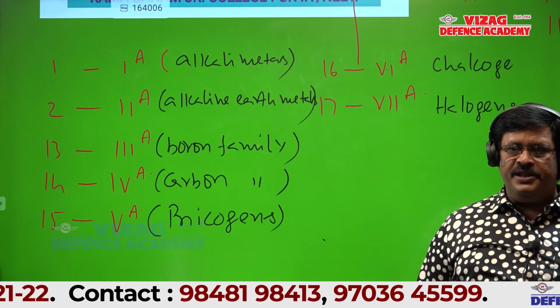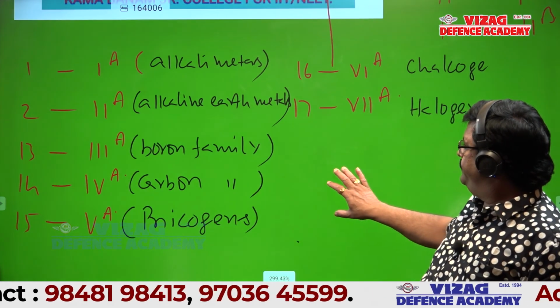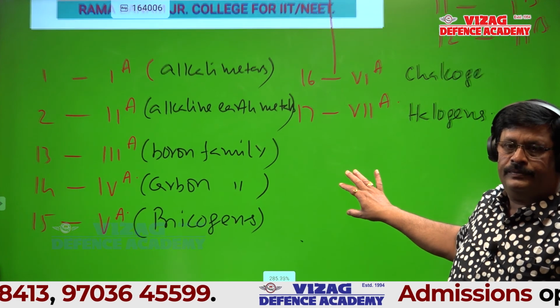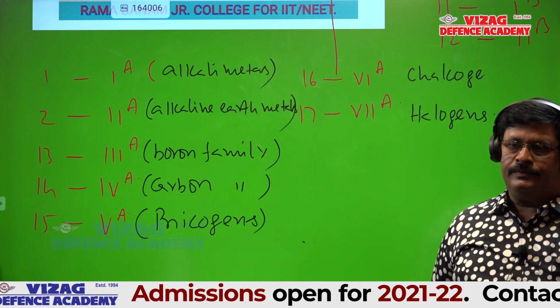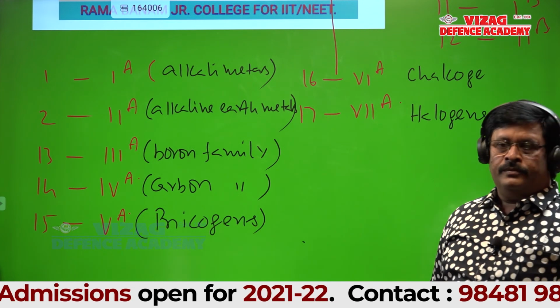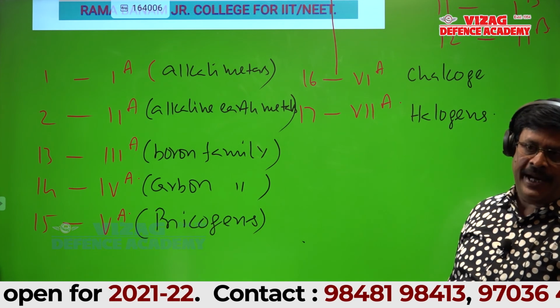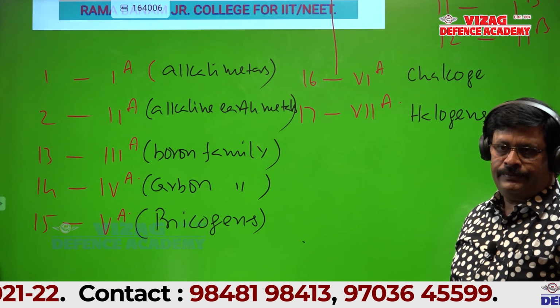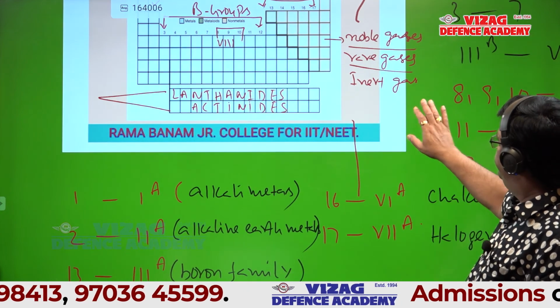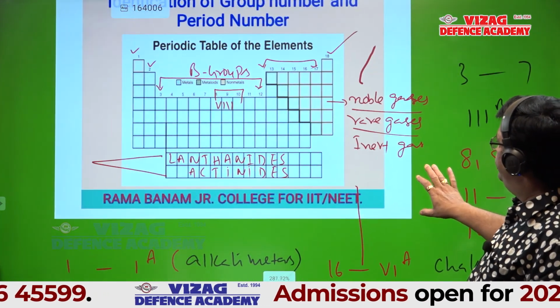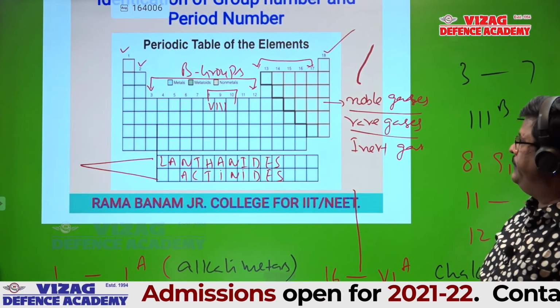Is it okay, students? All of you okay? Sir, one show periodic table. Okay, sir.